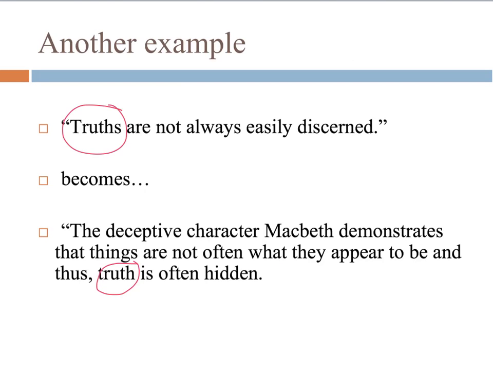You can use one or two words that are exactly the same, but everything else is really a comment on the character of Macbeth. This is turned into an adjective to describe him. He's deceptive. And this idea of things not being easily discerned is turned into are not often what they appear to be.